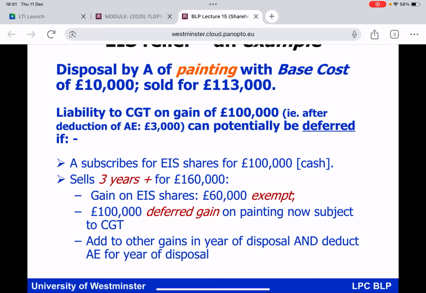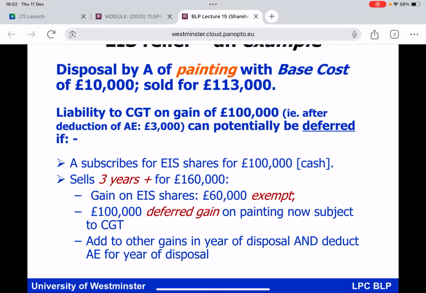Because if you now stick £100,000 cash into an EIS qualifying company, cash in return for ordinary shares, in an EIS qualifying company, that will mean the £100,000 of taxable gains arising on the sale of the painting, you can defer the liability to pay CGT until somewhere in the future. And remember I said to you before, the trigger point will be when you get rid of the shares in the EIS qualifying company itself. That is the deferral relief in operation.